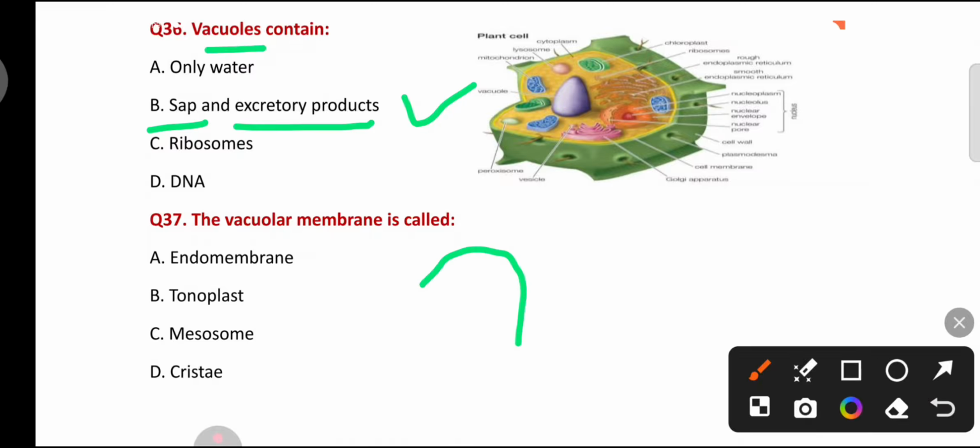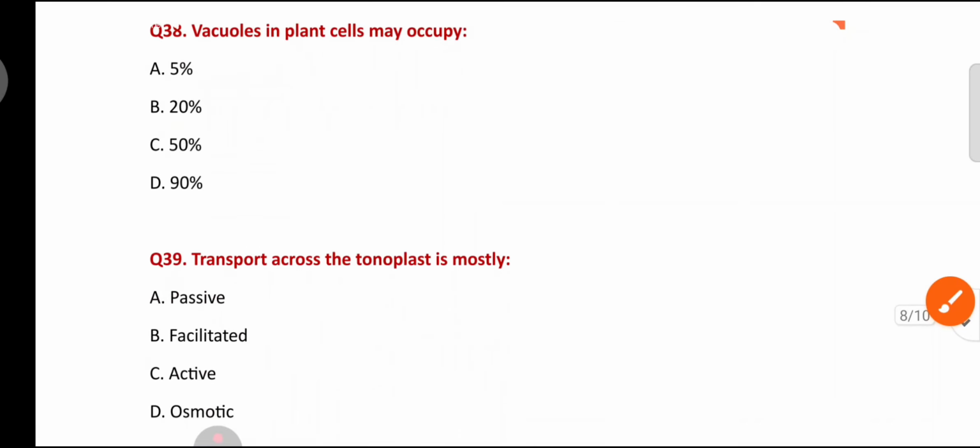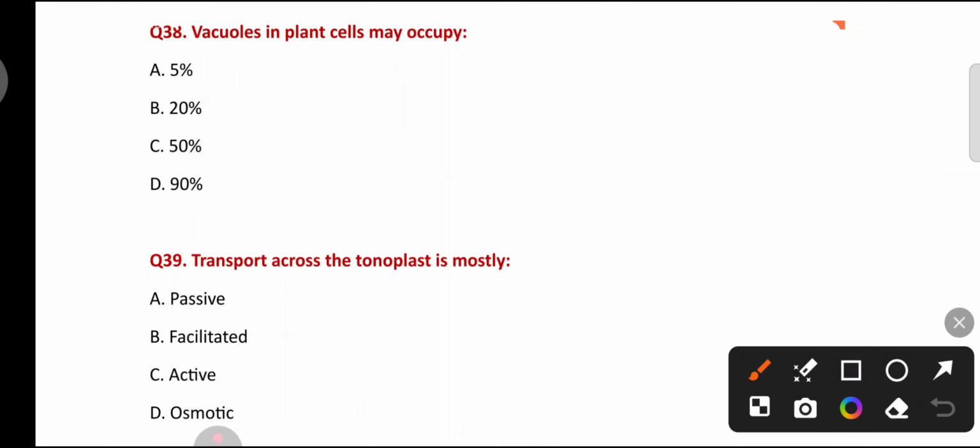The vacuolar membrane is called tonoplast. Vacuoles in plant cells may occupy 5%, 20%, 50%, 90% of cell volume. Vacuole in plant cells may occupy 90% of the cell volume.